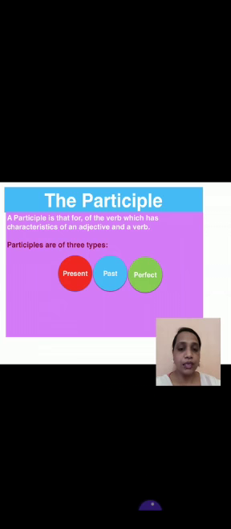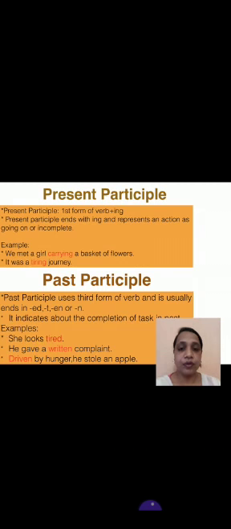Okay, so participle is of 3 types: present, past and perfect. A participle is that form of the verb which has characteristics of an adjective and a verb. So, number 1, present participle is the first form of the verb plus ing. Present participle ends with ing and it represents an action as going on or incomplete.